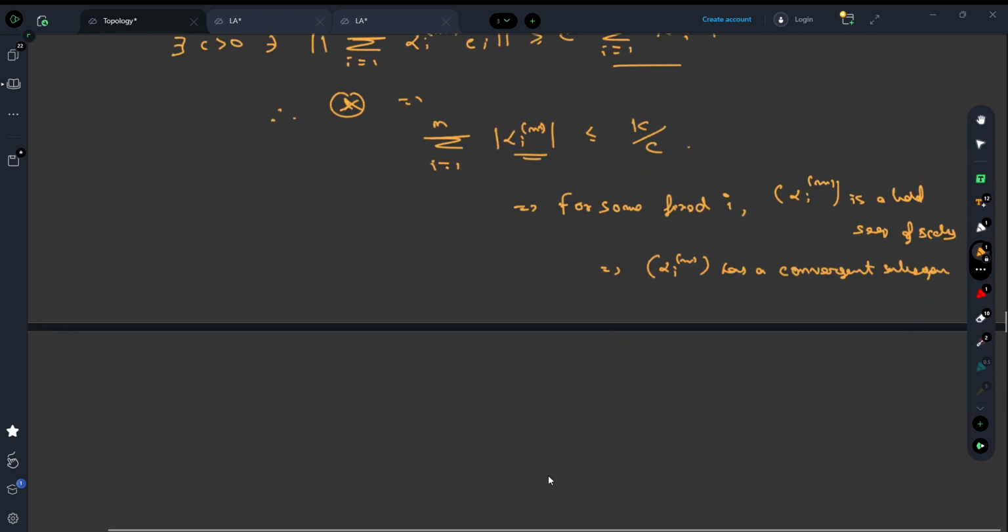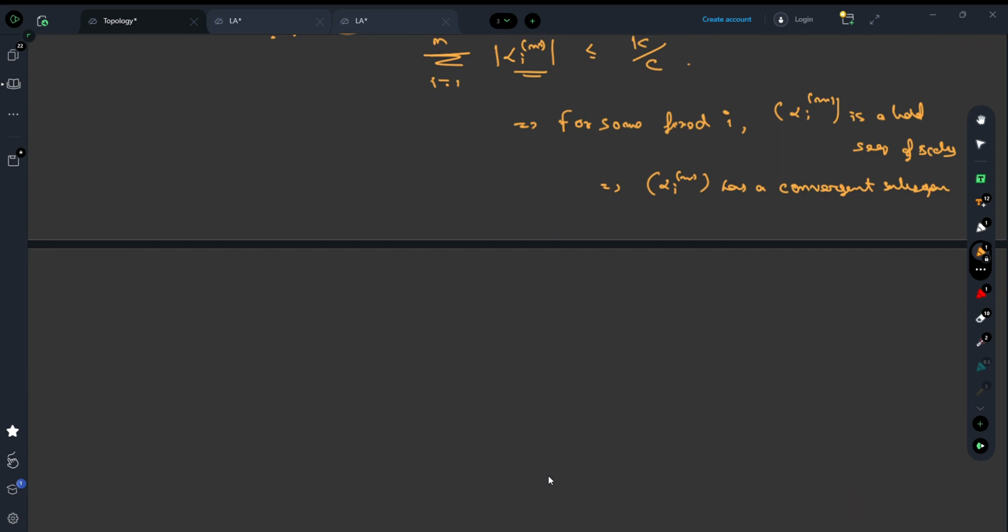We have already used the concept of boundedness. We have not yet used the concept of closedness. So there's a convergent subsequence, right? Each of these alpha_i^m's depends upon x_m. So if I consider a subsequence of alpha_i^m and take the linear combination with respect to the basis vectors, we get a subsequence of x_m.